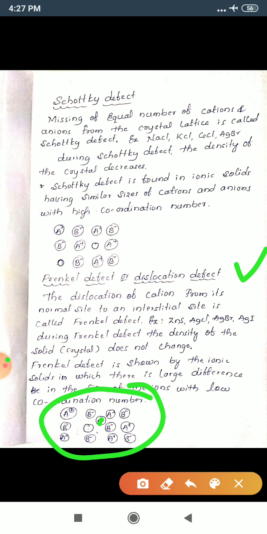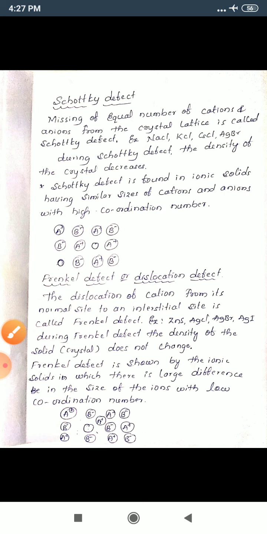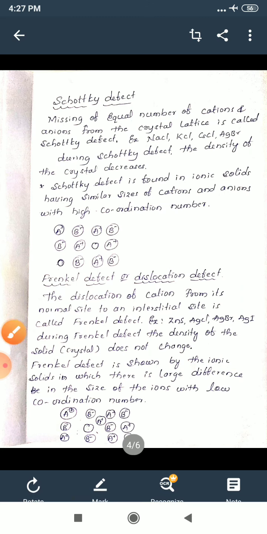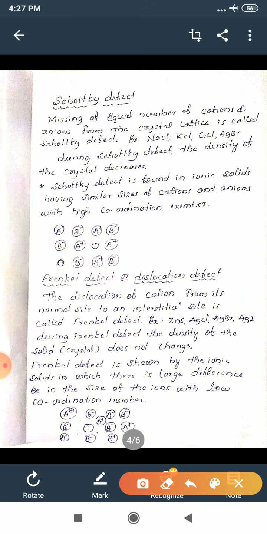Dislocation of cation from its normal site to an interstitial site is called Frenkel defect. Once again I will repeat, Frenkel defect means the dislocation of cation from its normal site to an interstitial site.